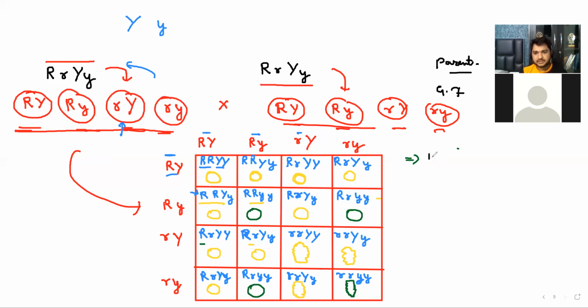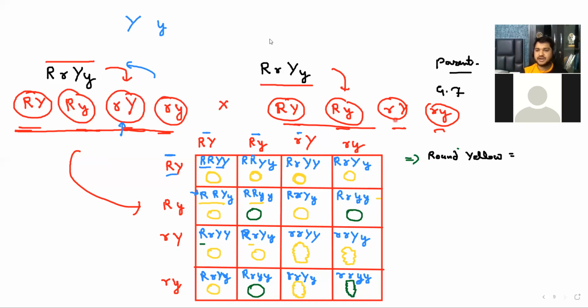We can subtract it. One, two, three, four. Round and yellow. One, two, three, four, five, six, seven, eight, nine. It is total 9.